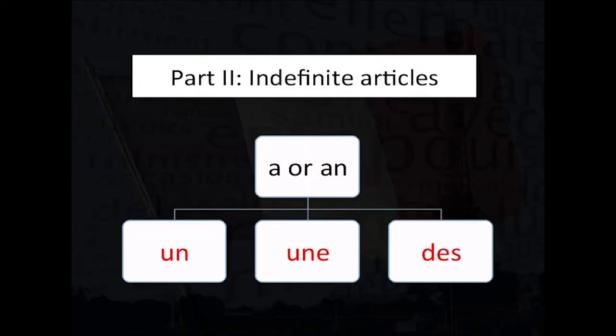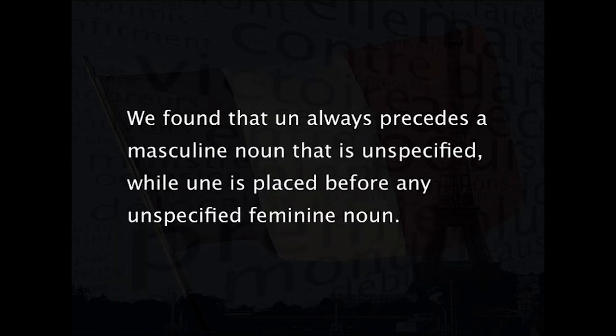In the second part, we learned about the indefinite articles. We found out that the English indefinite article a or an has 3 forms in French: un, une, and des. We found that un always precedes a masculine noun that is unspecified, while une is placed before any unspecified feminine noun.